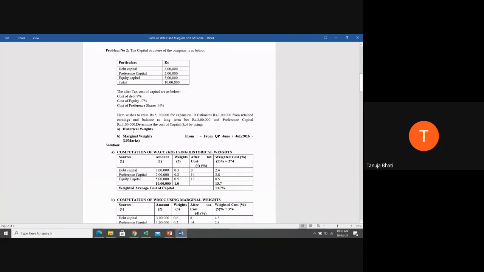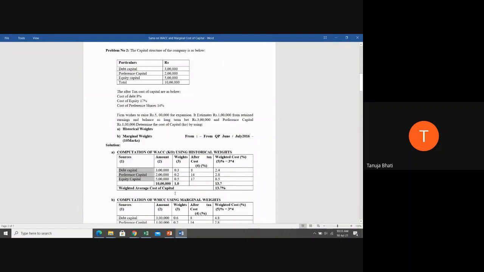Okay, now let's first understand solution number 1. This problem is from the question paper of July 2016. So first let us solve using historical weights: computation of WACC using historical weights. Your first step, the first column, is to write these sources as given in the problem: debentures, preference, equity.